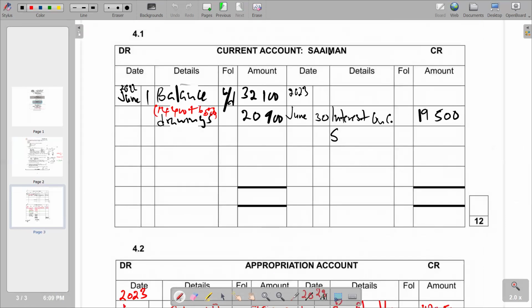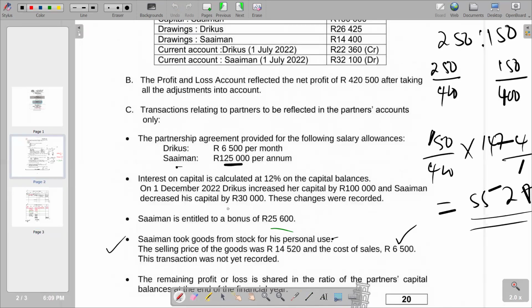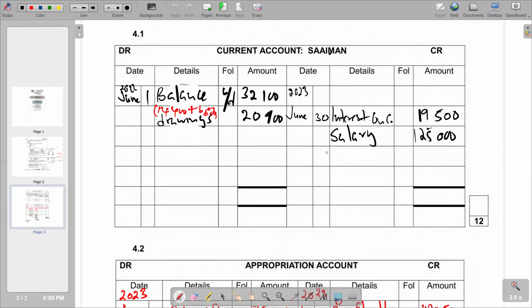So we are saying salary 125,000. And also we have the issue of bonus. That is, Simon is entitled to a bonus of 25,600. It is also supposed to come on the credit side. 25,600.